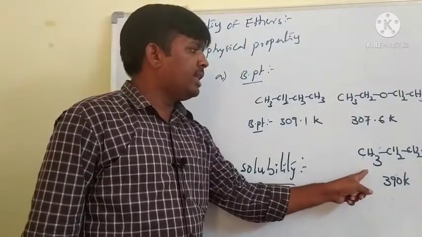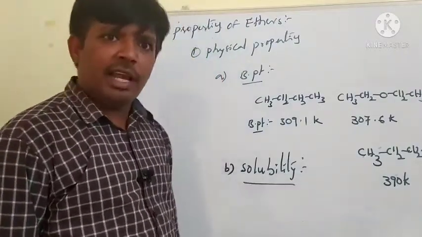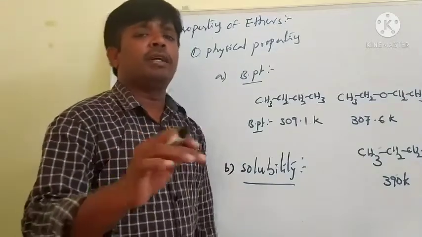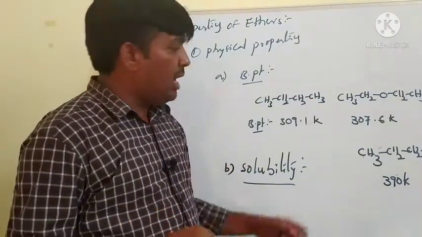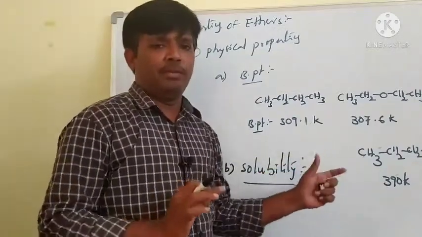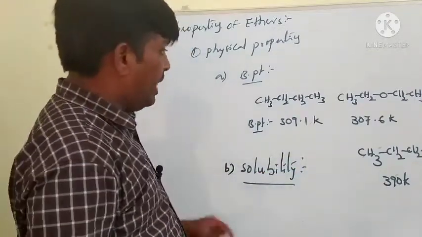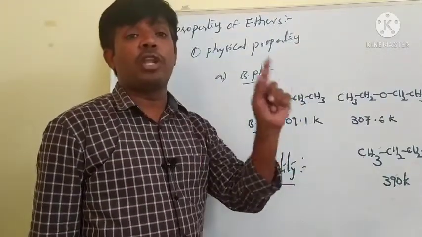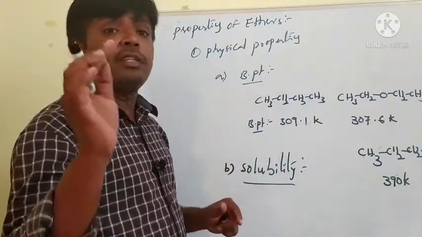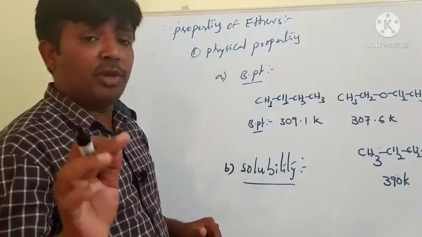And what is that? Alcohols. Ethers and alcohols both are easily soluble in water. Both resemble one another. But the corresponding alkanes are not soluble in water.